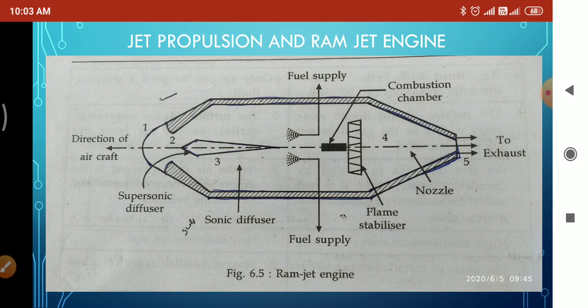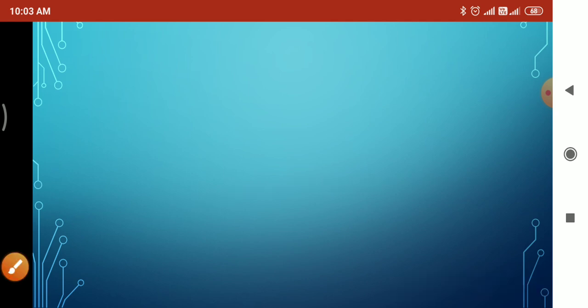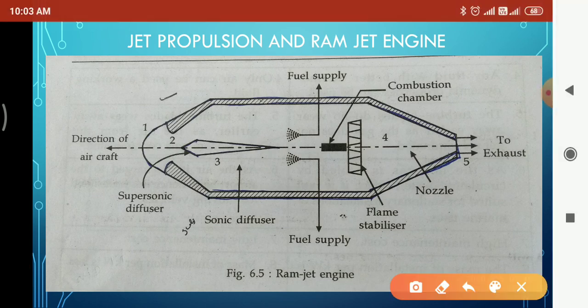After that, the air will enter in subsonic diffuser in this region. And again here, the pressure is increased by decreasing the velocity of air, which is sufficient to ignite the fuel.